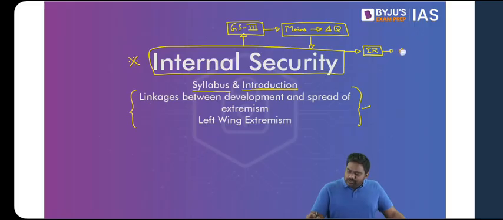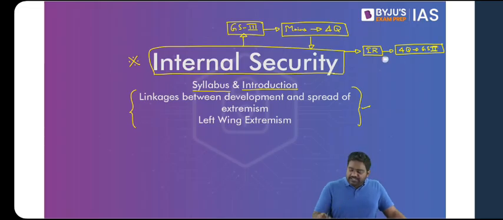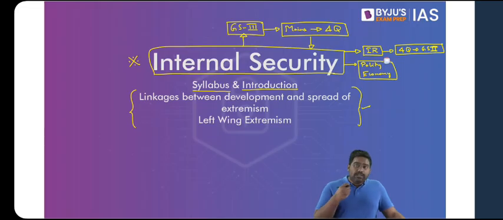So the IR questions you get in GS paper 2 will also be connected with internal security. At least some of your IR questions can be answered by using your knowledge of internal security. And the subject is also connected with polity, with economy, and even with some aspects of history and geography. So whatever you study here will be relevant in other subjects as well.